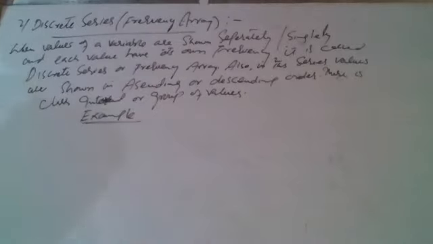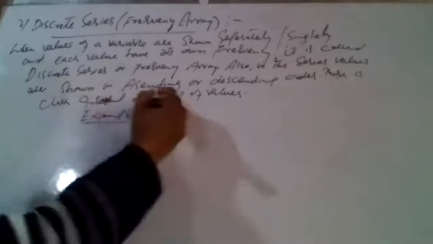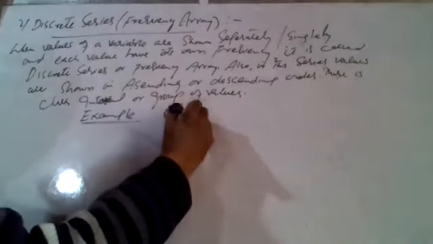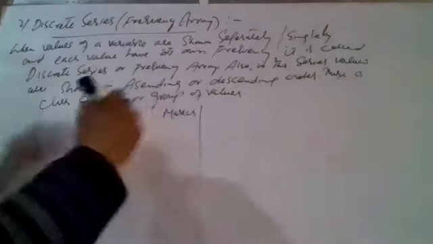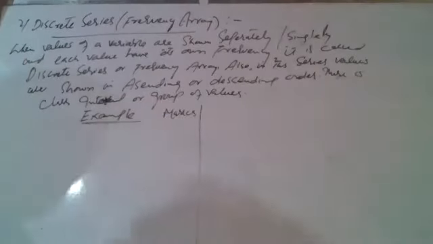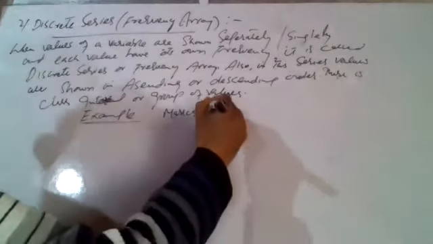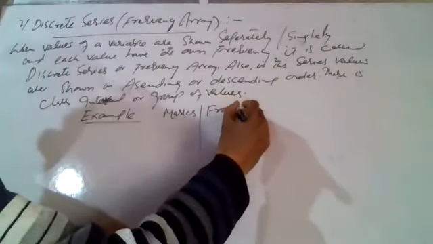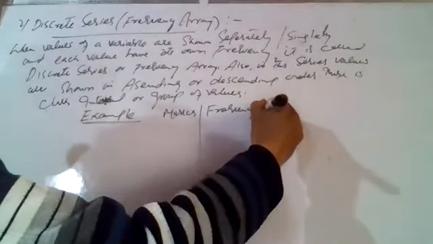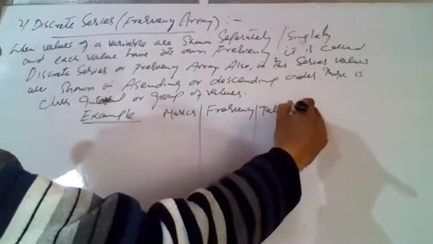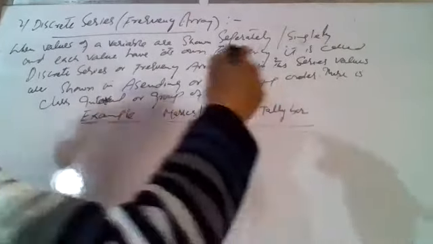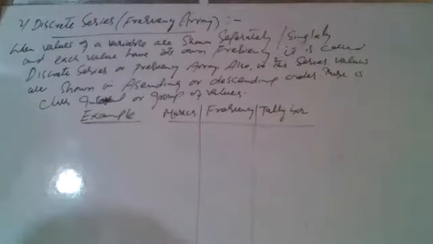किस तरह हम बनाएंगे? For example, we have marks of students and we have frequency. Each value has a frequency, and we represent this frequency through tally bar. This is one of the ways to show the frequency. एक तरीका है जिससे हम frequency दिखा सकते हैं.